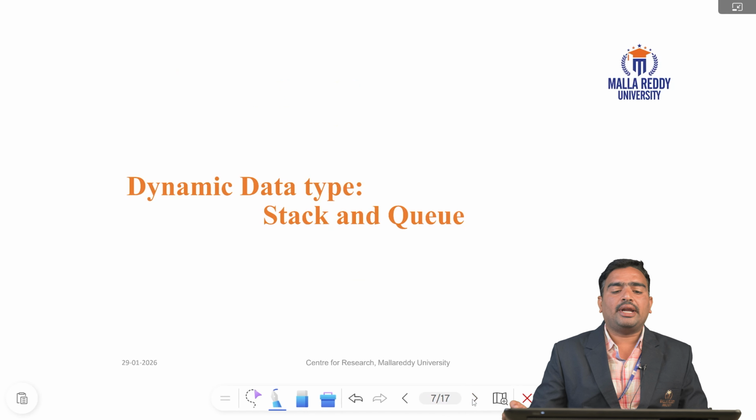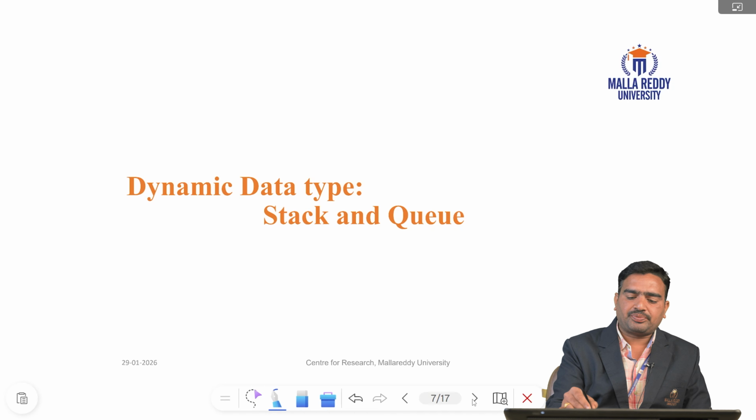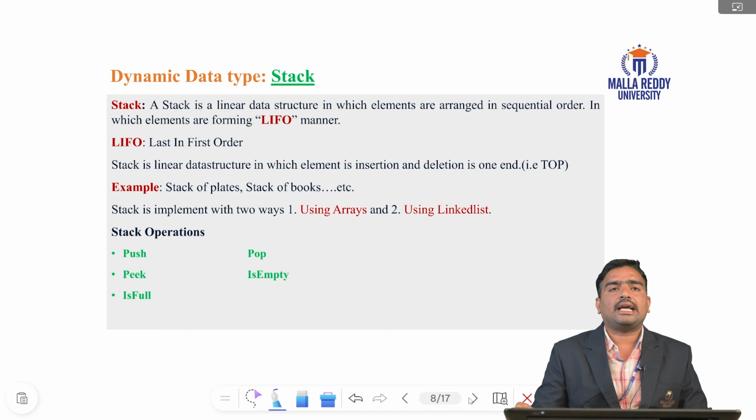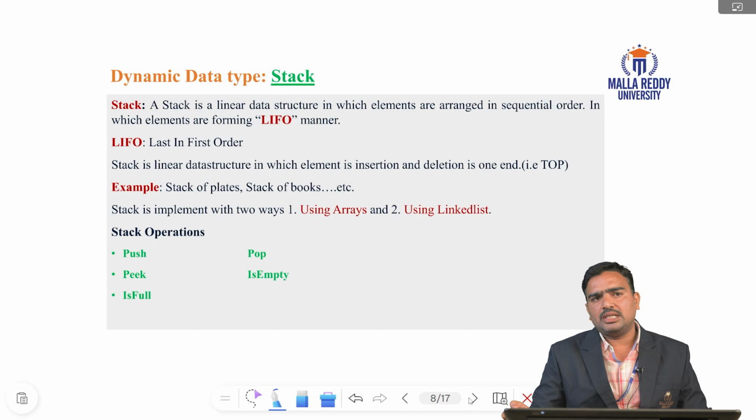Next, coming to dynamic data types: stack, queue and linked list. What is a stack? A stack is a linear data structure in which elements are arranged in sequential order and follow the LIFO manner, which means last in, first out. The first inserted element is stored at the last position, and the last inserted element is at the first position.